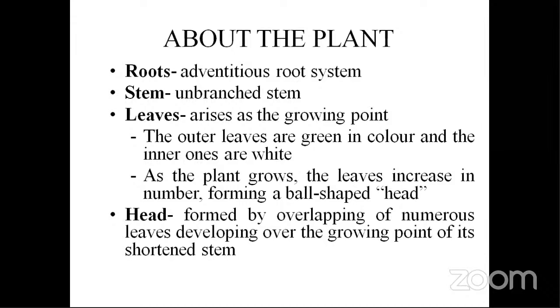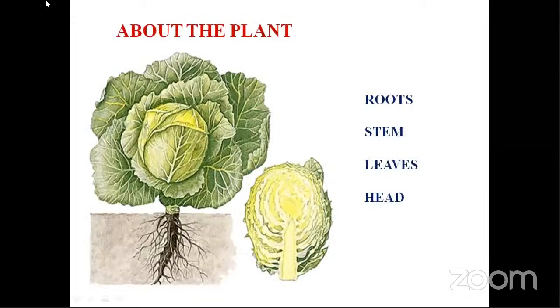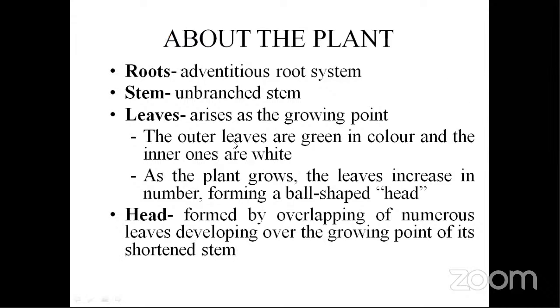On this particular stem, leaf sheets have evolved. These leaf sheets are so compactly packed that it gives us the appearance of a head. This stem is not branched, and the roots are adventitious in nature. Next, leaves arise from the growing point, and the outer leaves are generally loose and white in color, whereas the inner leaves are very strong, very compact, form a head-like shape and are mostly dark green in color. The head is formed by the overlapping of numerous leaves developing over the growing point. So on the short stem, there are the growing leaves.